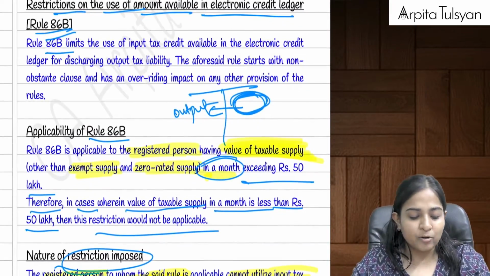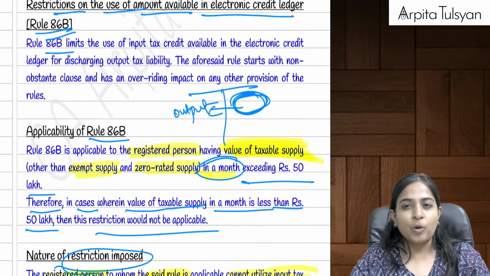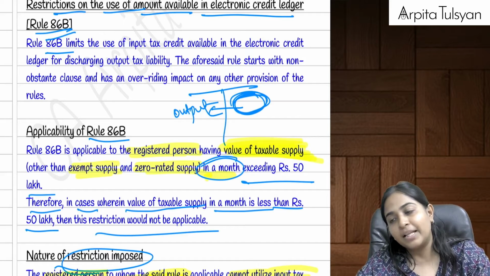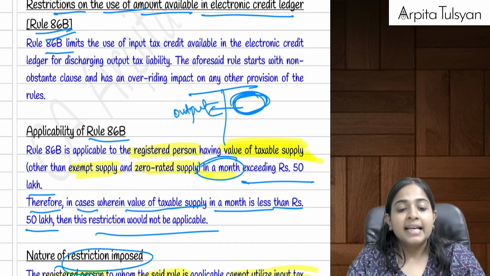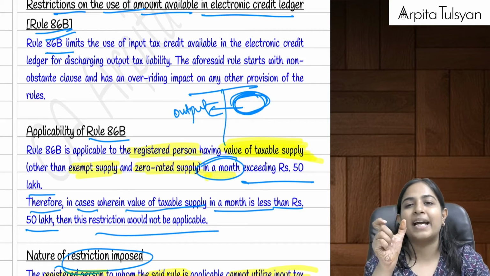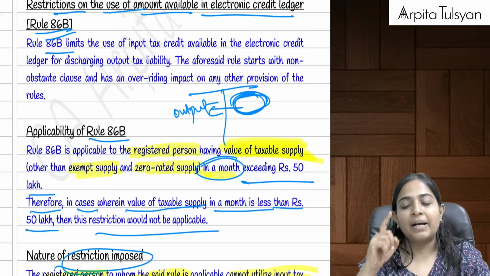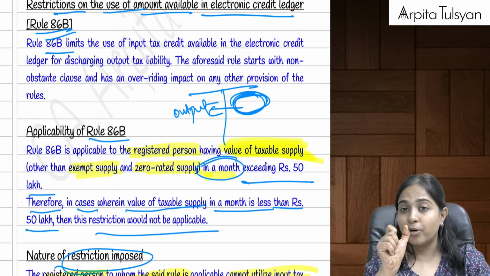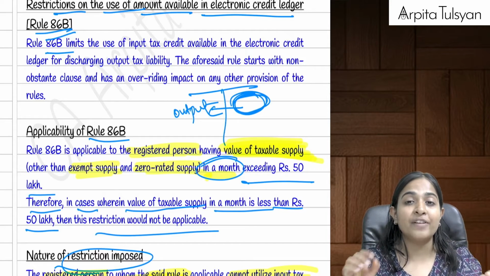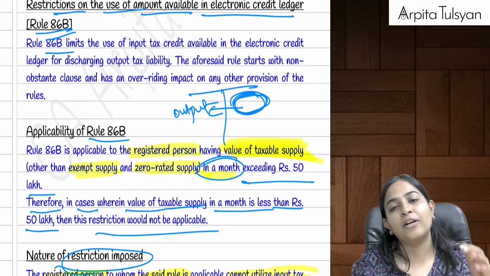Then after that we went to rule number 86B. What did we study in rule 86B? We studied that if you are a big person, that is, if your taxable supplies in a month are more than rupees 50 lakhs, then the law says that at least 1% of your output tax liability, your output GST multiplied by 1%, should be paid by way of the electronic cash ledger, and for the balance you can use the electronic credit ledger.